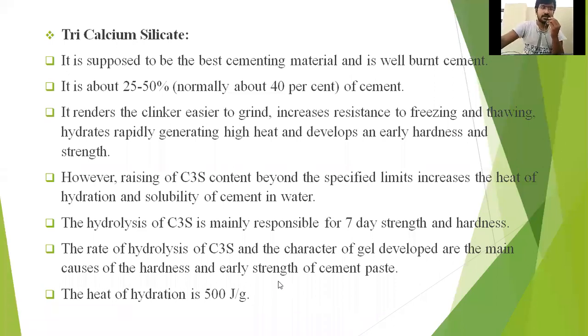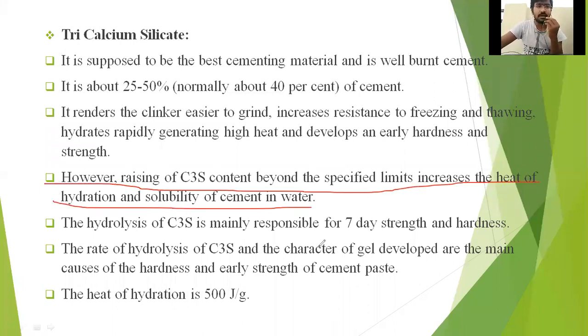Next, the heat of hydration is 500 joules per gram. If you just check this point, what they are saying is, if C3S content is beyond the specified limits, it increases the heat of hydration.